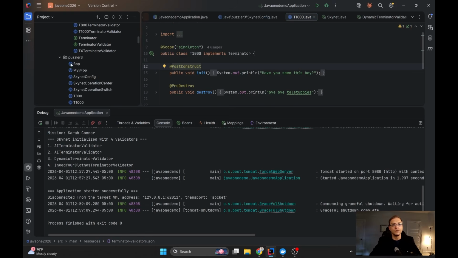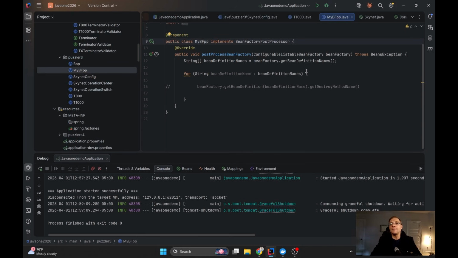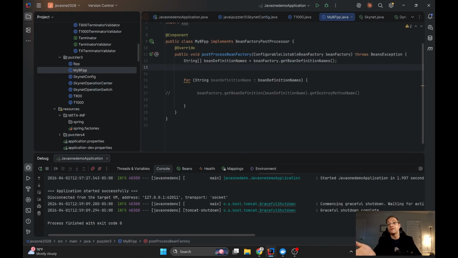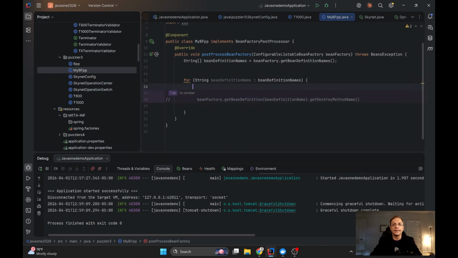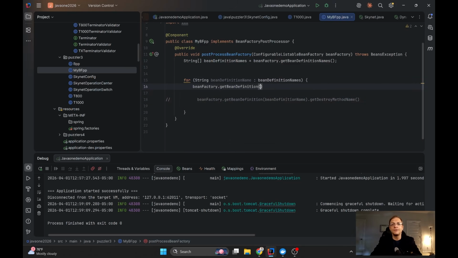Puzzler number 3. So, the bean factory post-processor. In case I comment it in, this is the only method I need to implement, postProcessBeanFactory. And what can I do? I can take the names of all bean definitions. Actually, they are the same as the names of the beans. And then I can iterate through them, and I can ask my bean factory to get the bean definition.